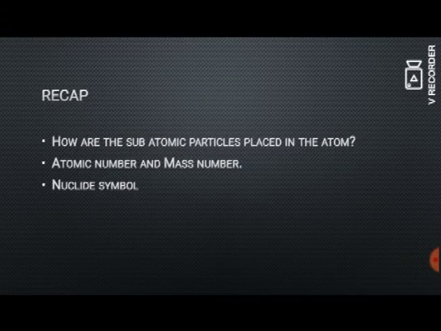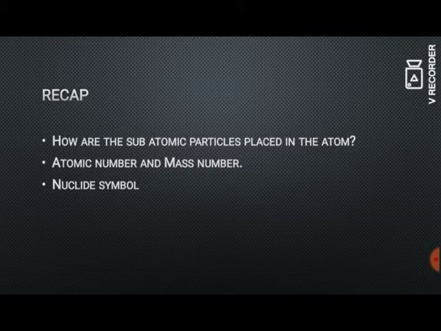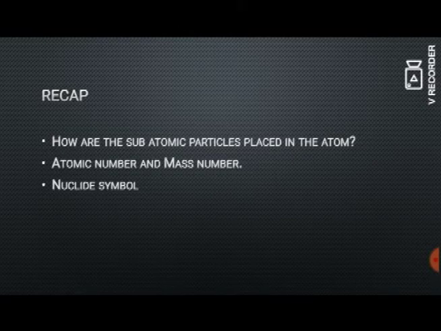It is the symbol of the element with the atomic number as the subscript, and the mass number written as the superscript.